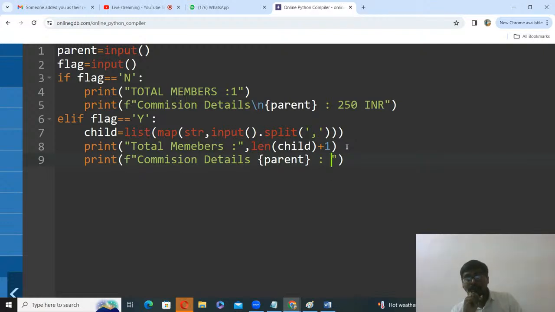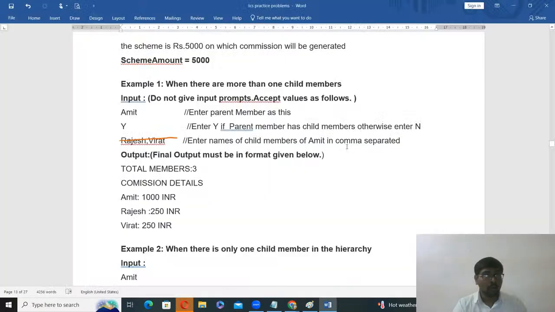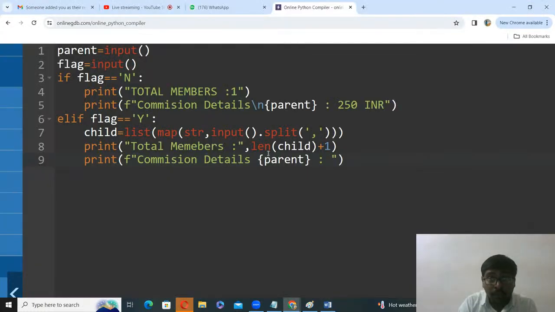Simply remember. So move to here. How many number of childs are there? That many number into 500. Into 500. So parent, for example, here you need to write the commission.